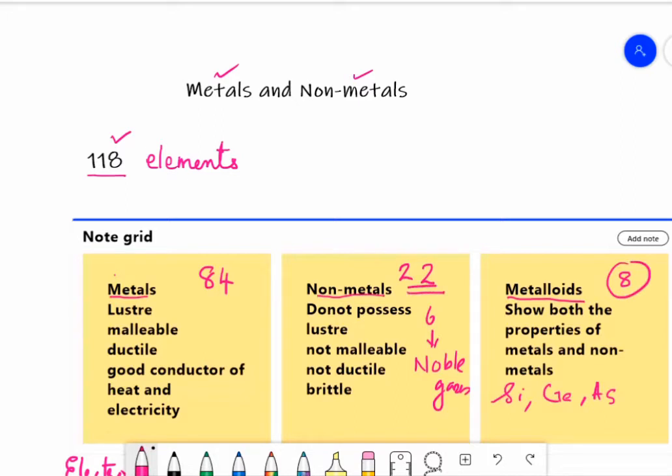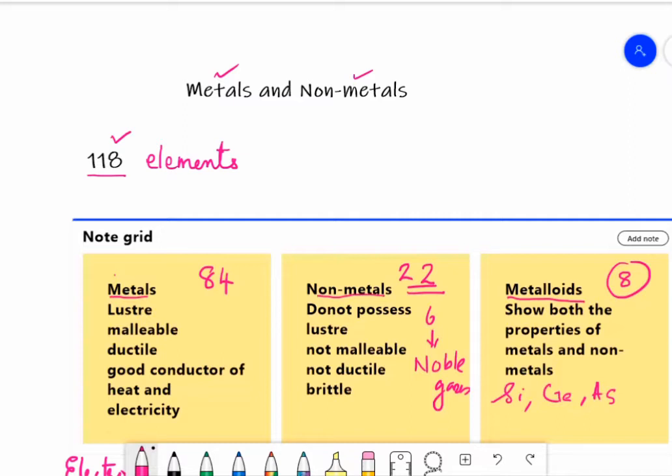In this chapter, we shall study the physical and chemical properties of metals and non-metals, the methods of extraction of some important metals, and their reactivity series. We shall also study how ionic compounds are formed due to the reaction of metals with non-metals. So let us look at metals first.